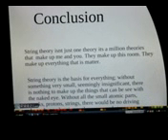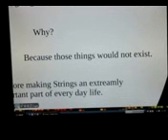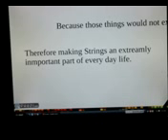Conclusion. String theory isn't just one theory. It's a million theories that make up me and you. They make up this room. They make up everything that is matter. String theory is the basis for everything. Without something very small, seemingly insignificant, there is nothing to make up all the things that we can see with the naked eye. Without all the small atomic parts, quarks, protons, strings, there would be no driving along the road going to the supermarket. Why? Because those things would not exist. Therefore, strings are an extremely important part of everyday life.